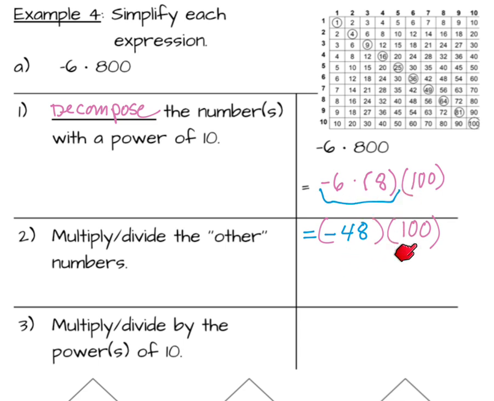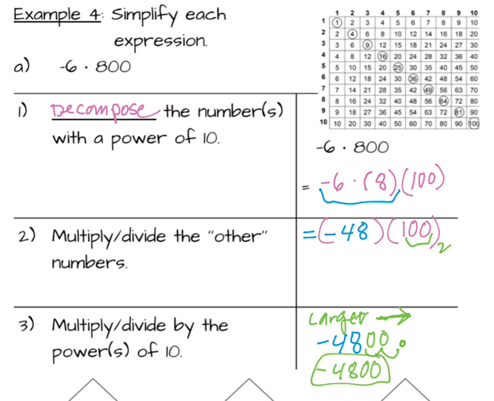And now I'm going to multiply or divide. So I have 100 has 2 zeros, so I'm going to move my decimal point 2 places to make the number larger. So I'll start with -48, move the decimal point 2 places, and that gives me -4,800. Let's rewrite it, and that's my final result. So let's practice this 3 more times.